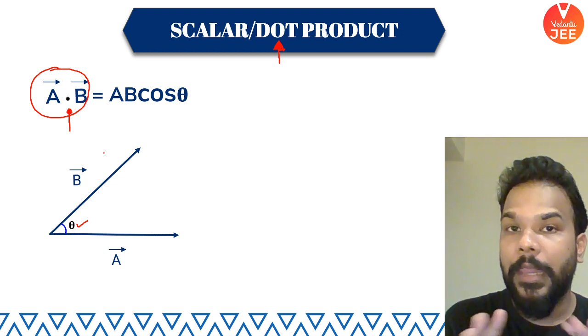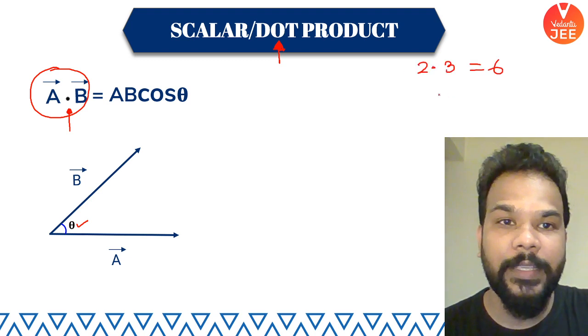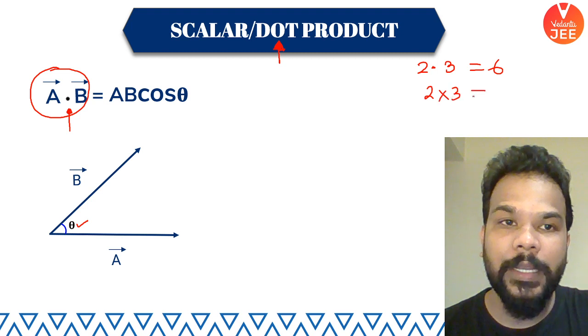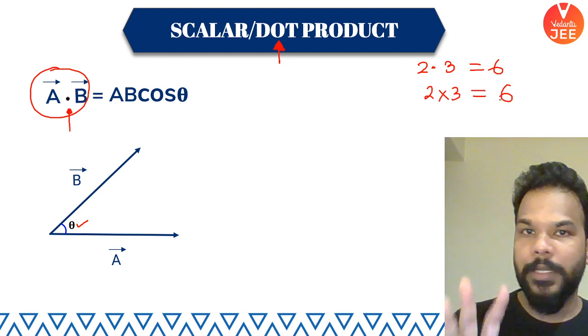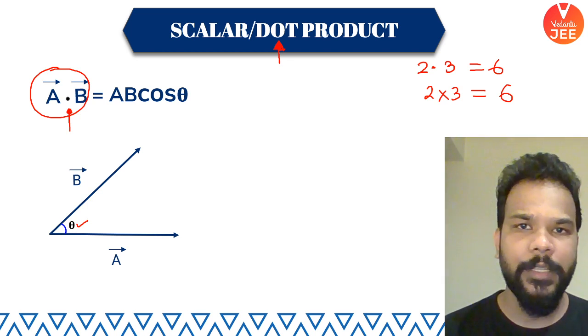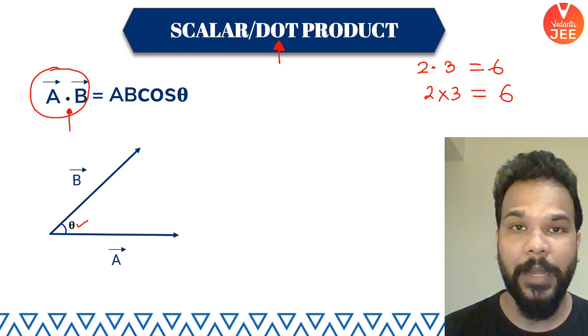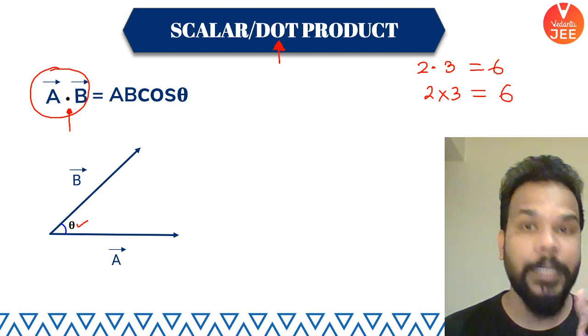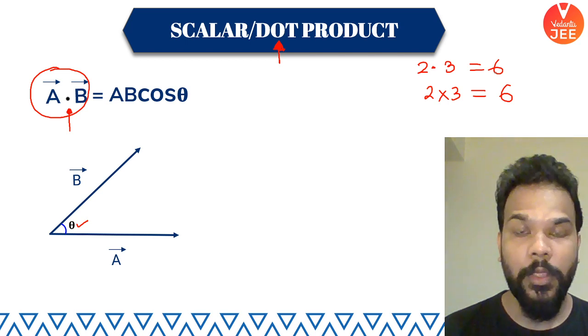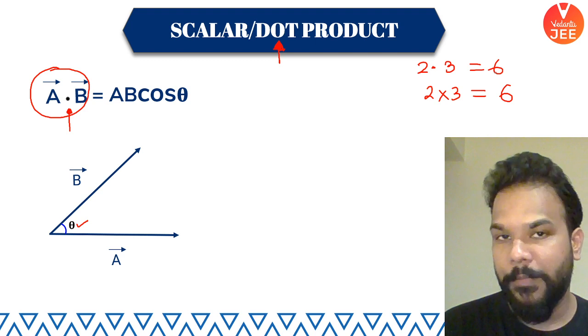Please remember, unlike numbers where 2 dot 3 is 6 and 2 cross 3 is 6, when we are multiplying numbers it does not matter whether you put a dot or a cross in the multiplication. But in the case of vectors, it is going to mean a different thing. So when we write a dot b, it means a particular type of multiplication.